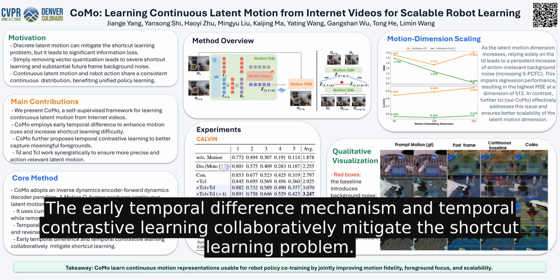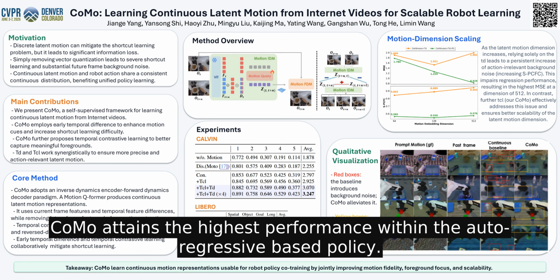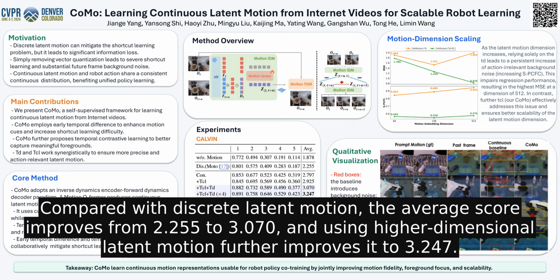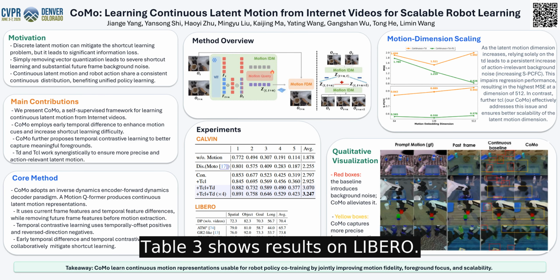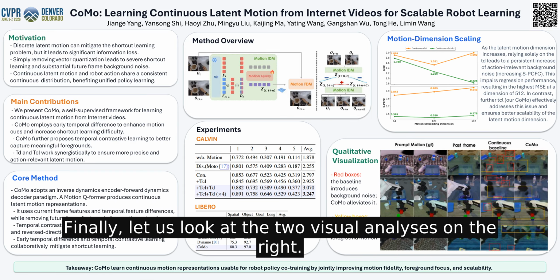In the experiments section, Table 2 shows results on Calvin. CoMo attains the highest performance within the autoregressive-based policy. Compared with discrete latent motion, the average score improves from 2.255 to 3.070. And using higher dimensional latent motion further improves it to 3.247. Table 3 shows results on Libero. For diffusion-based policy, CoMo achieves an average success rate of 80.1% and outperforms strong baselines such as GR00T and Dynamo.